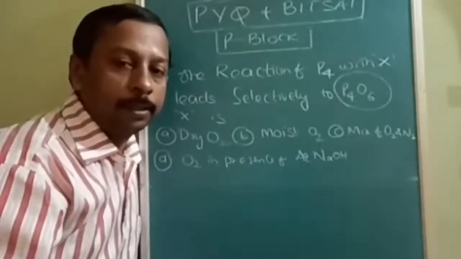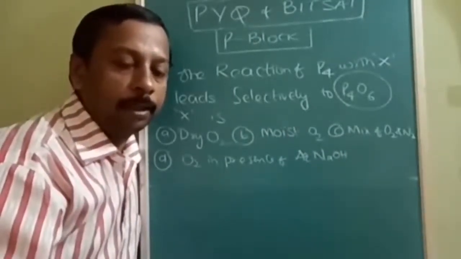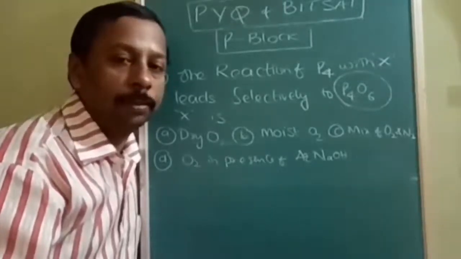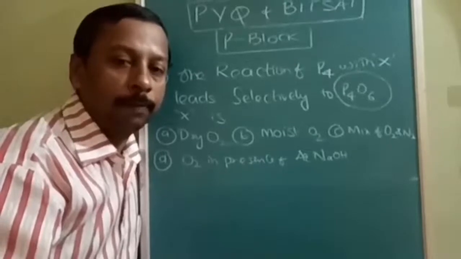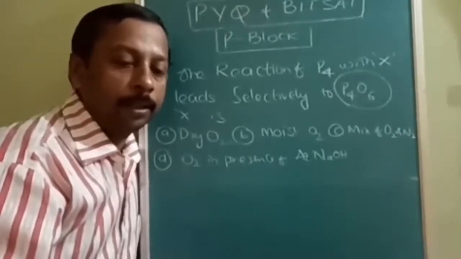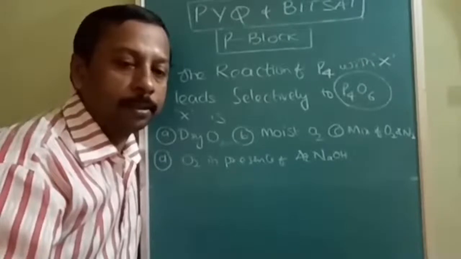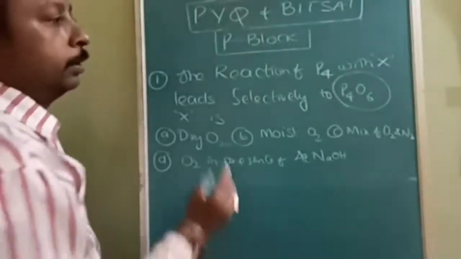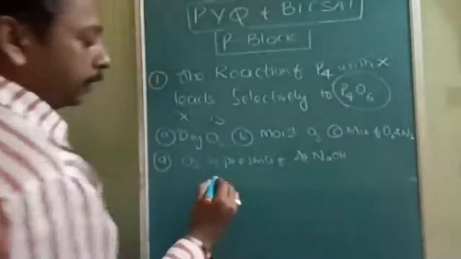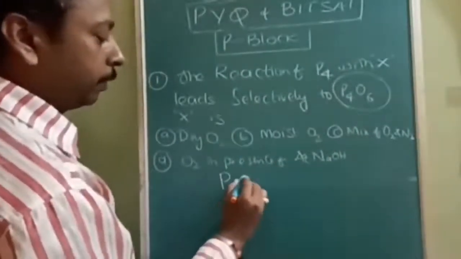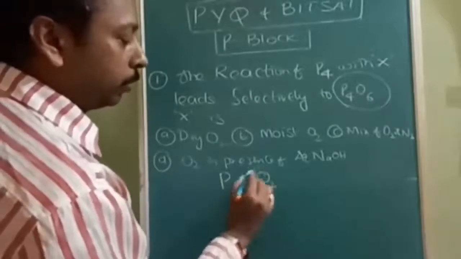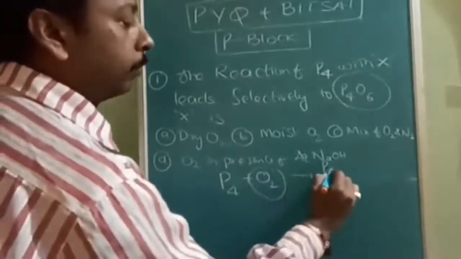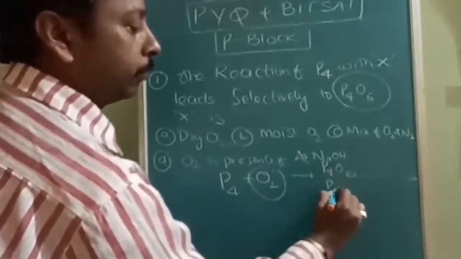P2O3 always exists in which form? In the dimeric form. If you wanted to stop the reaction as soon as P4O6 forms, what is the reagent suggested? See, it is P4 plus oxygen. The amount of oxygen will decide whether it will form P4O10 or P4O6.